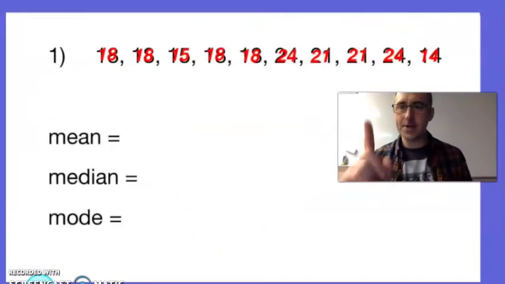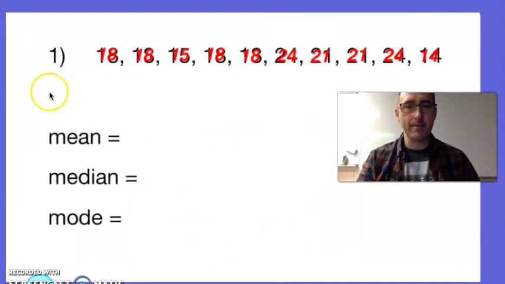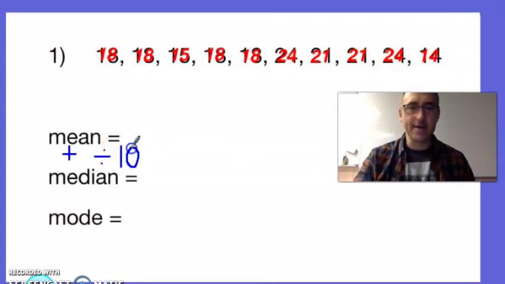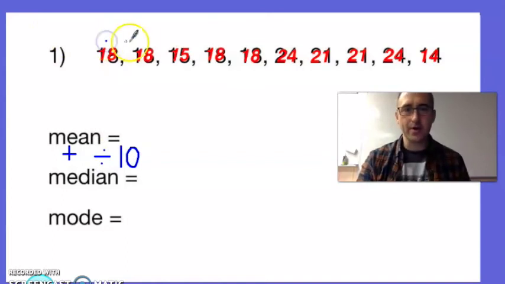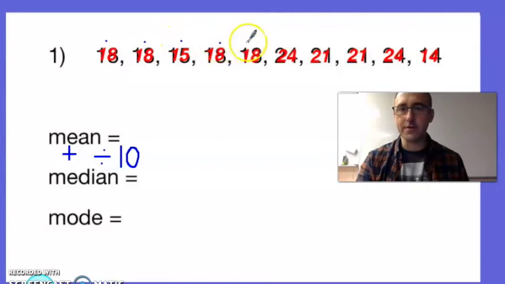Everything we've learned today in one problem. Remember, mean is where we add up all the numbers and then we divide by how many numbers we have. 1, 2, 3, 9, 10. I'm going to add up all the numbers and divide by 10. Let's use our calculators. To use your calculator, you might want to lightly cross off or put a dot over each number that you've used.